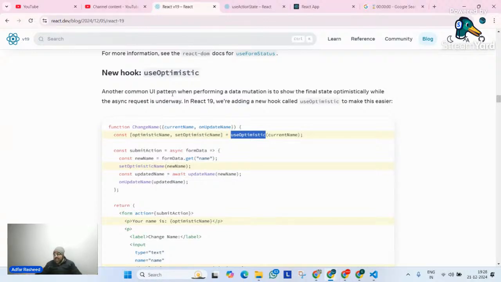Second thing, it's a tricky question, can you guys tell me why we will still use forwardRef? Why will we still use forwardRef? There is one possibility where we will still use forwardRef. Can anyone tell me why? Anyone?